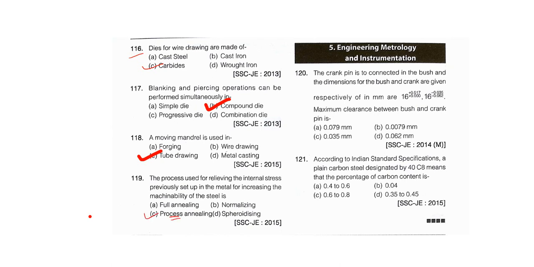Next, let us see two questions on engineering metrology. The crank pin is connected to the bush and the dimensions of bush and crank pin are given respectively in mm. So these are the dimensions given to you of bush and crank. What they have asked is the maximum clearance between bush and crank pin. So how can you calculate the maximum clearance? See here how you can calculate. The maximum clearance